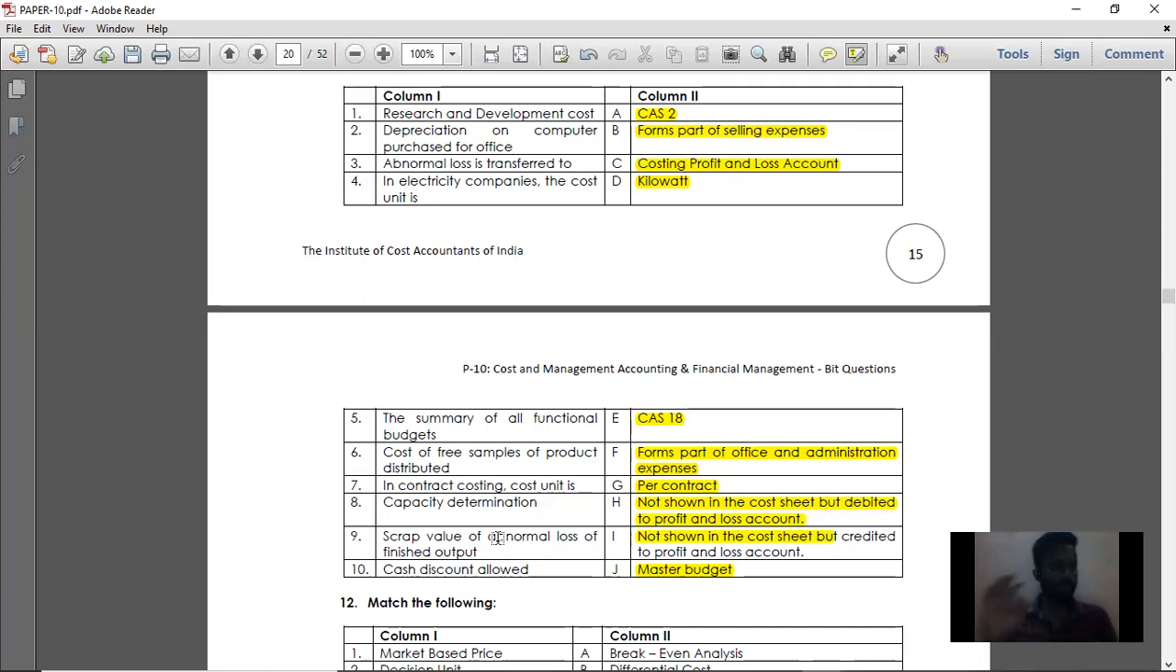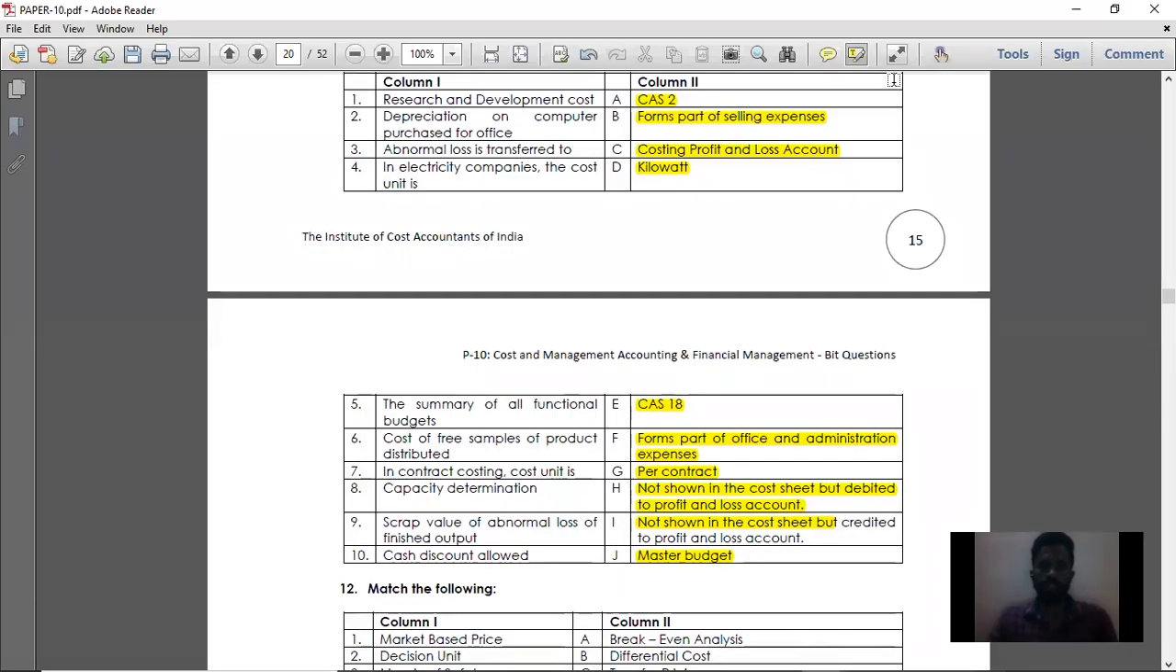So it will not be shown in the cost sheet, but that income will be credited to the profit and loss account. Only the profits will be credited to profit and loss account. So scrap value is a profit which will not be taken in the cost sheet, but it will be credited to profit and loss account. Then cash discount allowed is an expense, but it won't be taken into consideration in the cost sheet; it will be debited to the P&L account. So your P&L account will be debited with this cash discount.